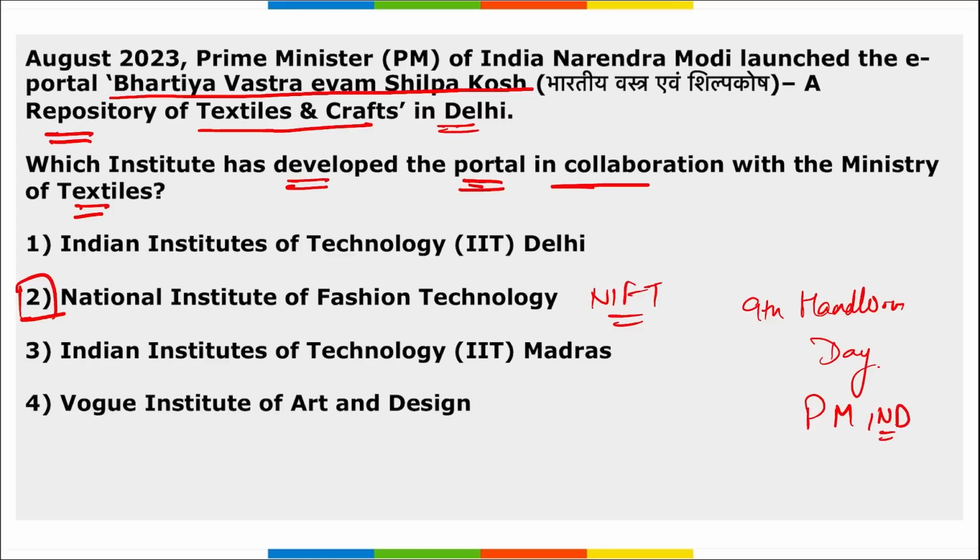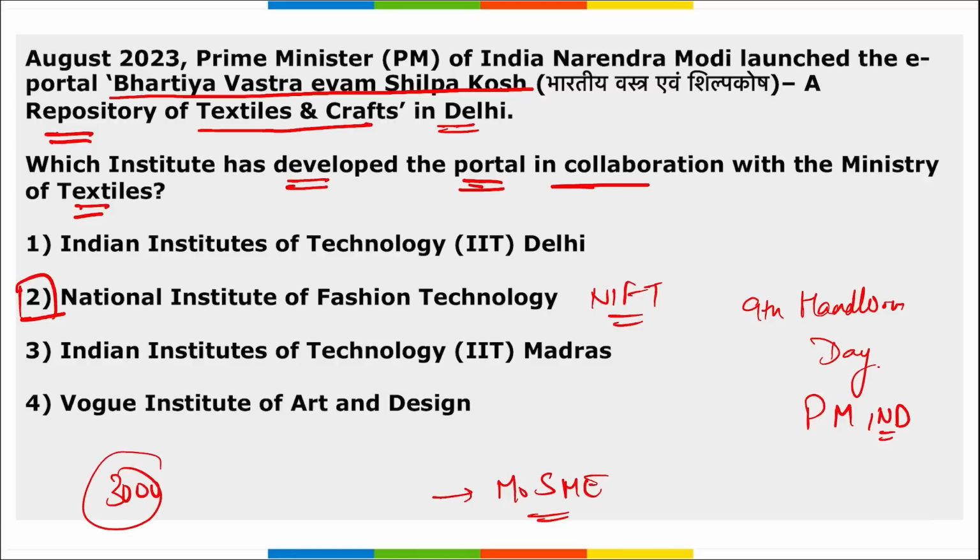Right. This was presided over by the Prime Minister of India, Narendra Modi. Then next question that can be asked is, this event was jointly hosted by whom? It was jointly hosted by Ministry of Small and Medium Enterprise along with Ministry of Textiles, right? And this event was attended by more than 3000 weavers and artisans across India.